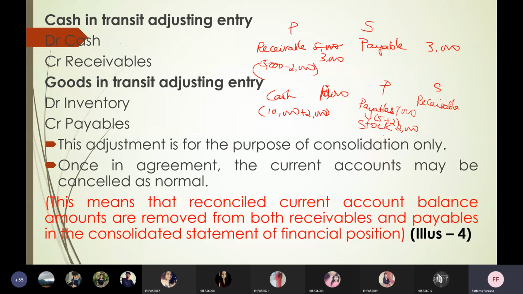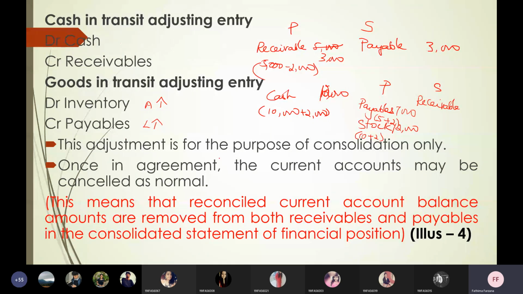Since stock is increasing, let us assume I already had 10,000 worth of stock, and now 2000 I've taken from my subsidiary, so it is 10 plus 2. Stock is increasing, so asset increases, so it is debited. At the same time, my payable is also increasing from 5 to 7. Payable increases, that is liability increases, so credit. This is the explanation.